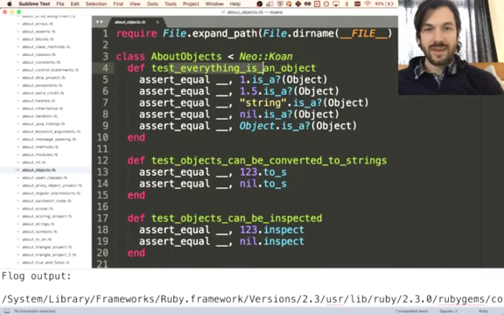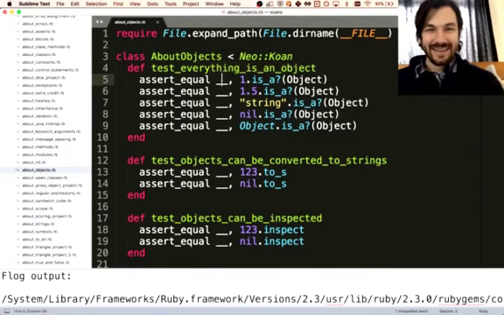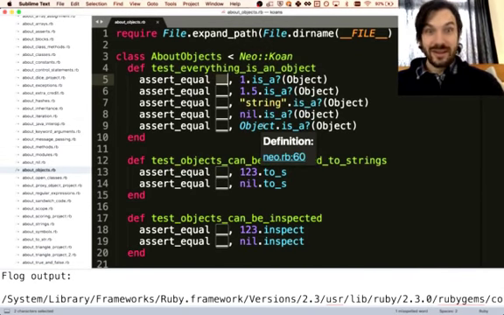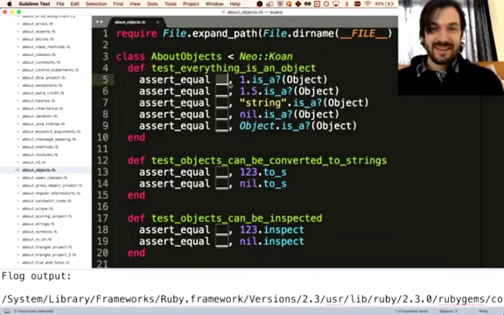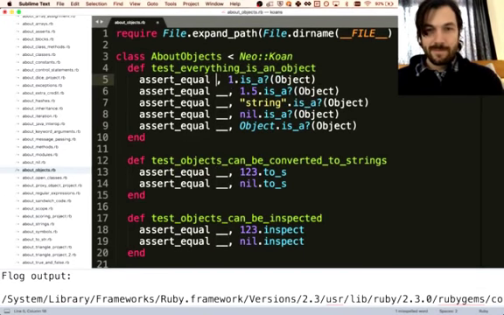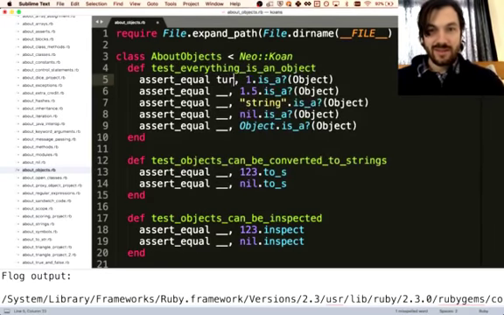All right. About objects, line 5. Test everything is an object. Sweet. 1 is an object, 1.5 is an object, string is an object, nil is an object, object is an object. What? Object is an object? That's some meta stuff right there. I think the answer to all of these is going to be true.